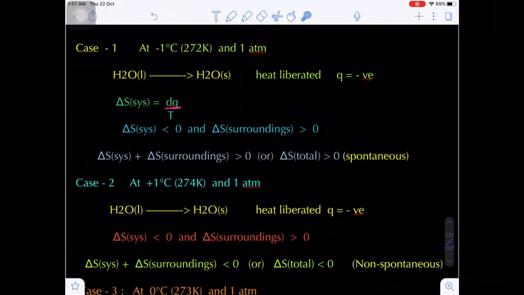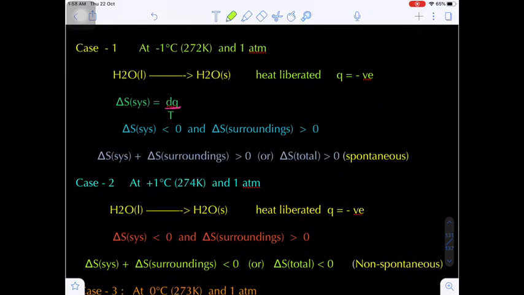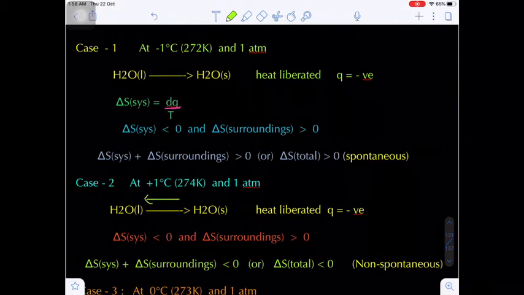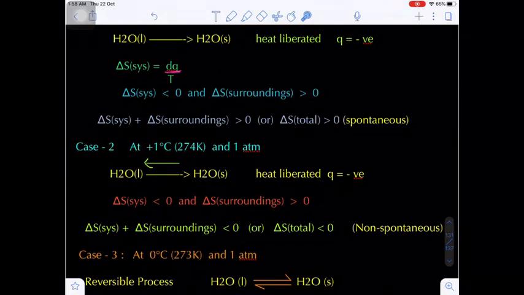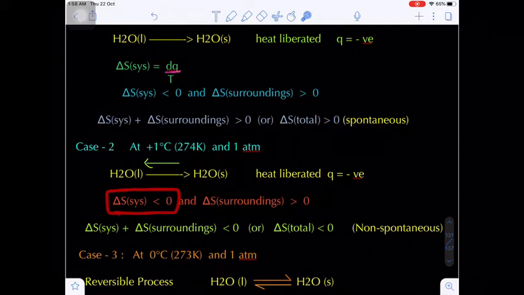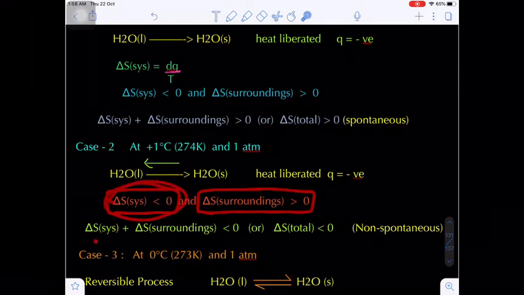Now you see at 1 degree Celsius, do you know ice melts to give water? That means the backward reaction is favorable. In the sense the forward reaction is non-spontaneous, and the backward reaction is spontaneous. Now again in this case, if water becomes ice, it has to lose energy, so the q value is negative. So here also delta S system is negative, but the delta S surrounding is positive.